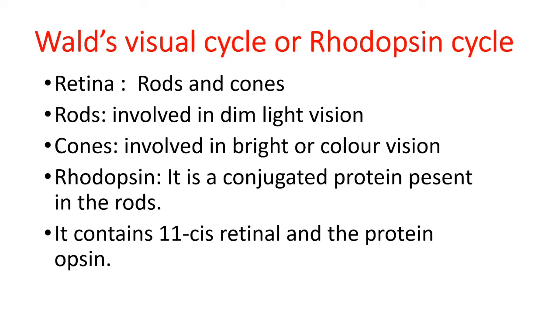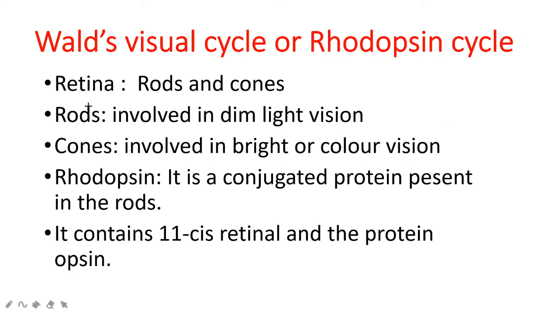So vitamin A, that is retinal, will take part in the visual cycle. It was discovered by the scientist Wald, hence it can also be called Wald's visual cycle or rhodopsin cycle, because of the light sensitive pigment rhodopsin, which is also called visual purple. This vitamin A will act as the prosthetic group for the light sensitive pigment rhodopsin, hence it can also be called the rhodopsin cycle.